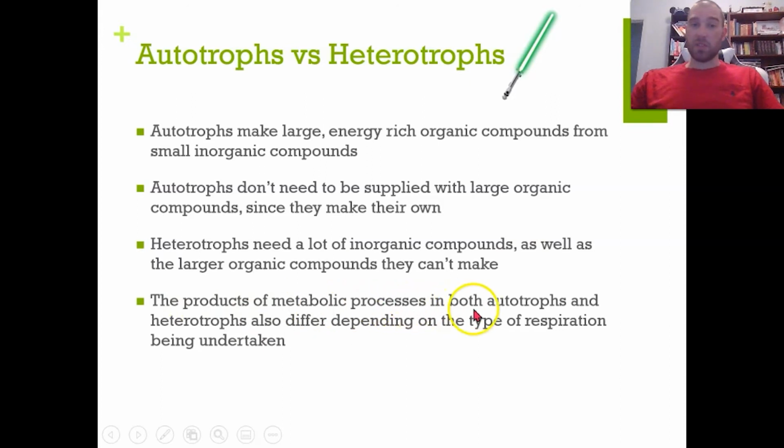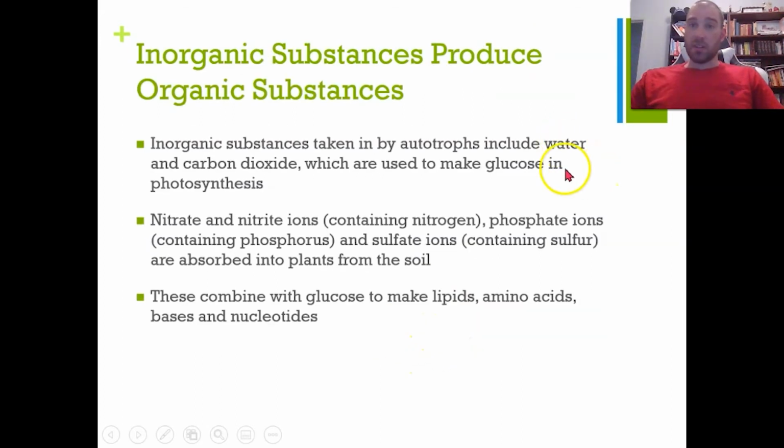Products of metabolic processes in both autotrophs and heterotrophs also differ depending on the type of respiration being undertaken. If you're respiring aerobically, you're going to be producing carbon dioxide and water, and you need to get rid of those waste products. If you're respiring anaerobically, then you'll need to get rid of ethanol and carbon dioxide if you're a plant or a yeast, and you need to break down lactic acid if you're a heterotroph animal like us.